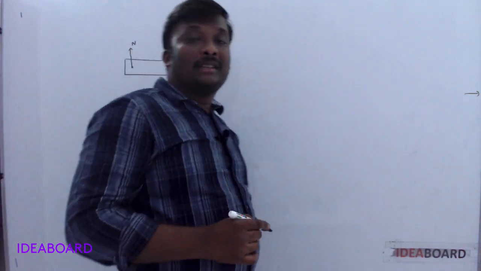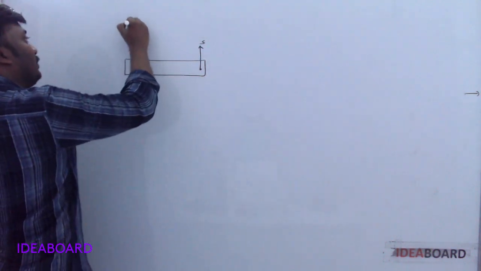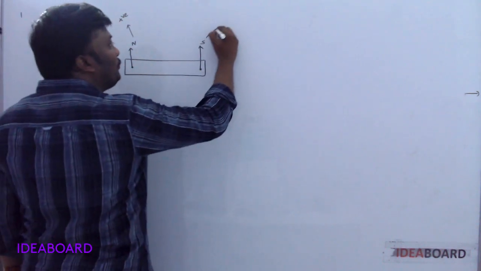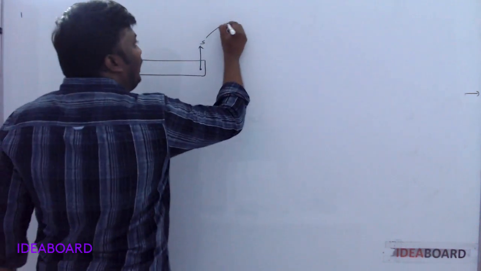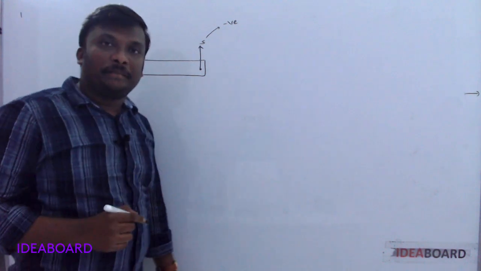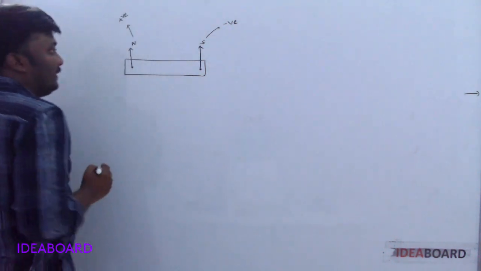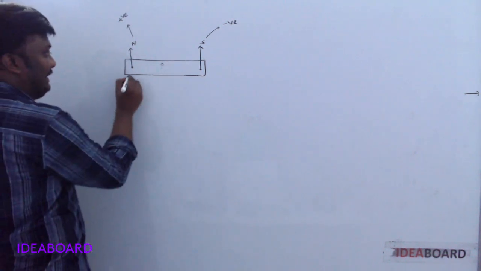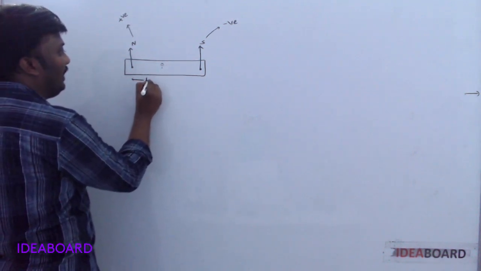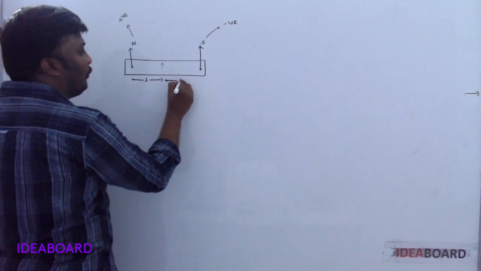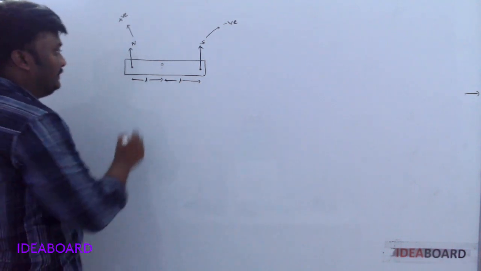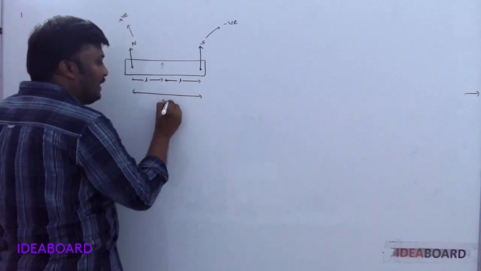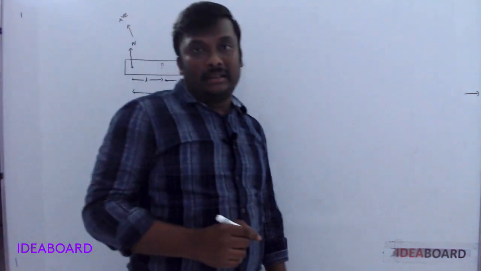The North Pole is always analogous to positive charge in electricity, and the South Pole resembles negative charge in electricity. Okay, keep in mind. Now let O be the center of the magnet, then the length from O to N is taken as L and O to S is also taken as L. Then the distance between the two poles is called the magnetic length, 2L.